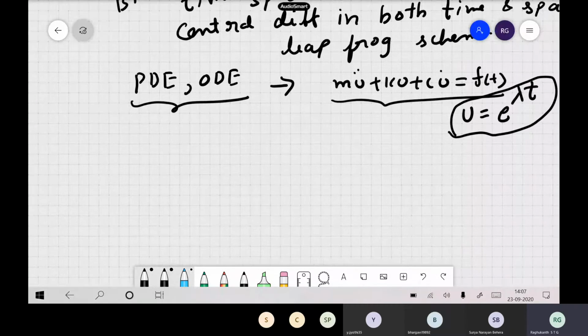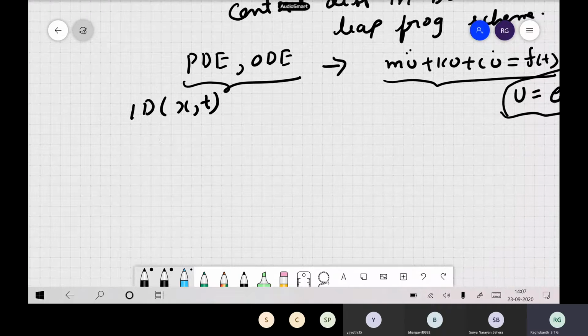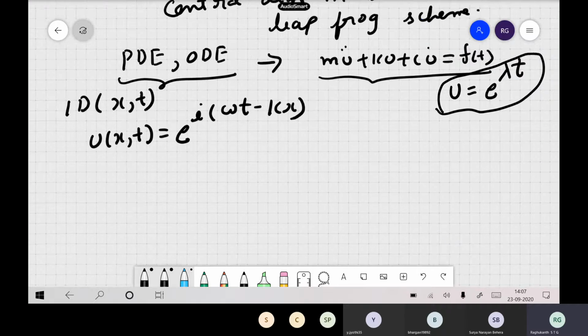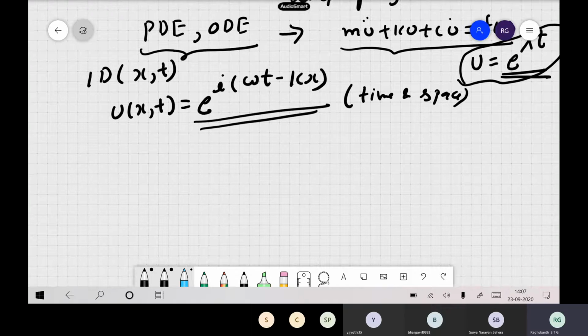Now, since we are having a partial differential equation, and if it is one dimension, so with respect to x and t actually. Then like last class we said, you write in terms of plane harmonics, so e to the power of i omega t minus kx kind of a thing. Both of them are the same actually. Here you do it with respect to time and space itself. This is how we use the plane harmonic wave solution.